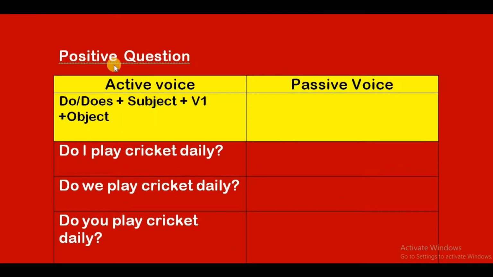So coming to positive question, the auxiliary verbs, that is am, is, are, either one of these comes first. It is followed by the object. So coming to the rule, am, is, are plus object plus v3 plus by plus subject.